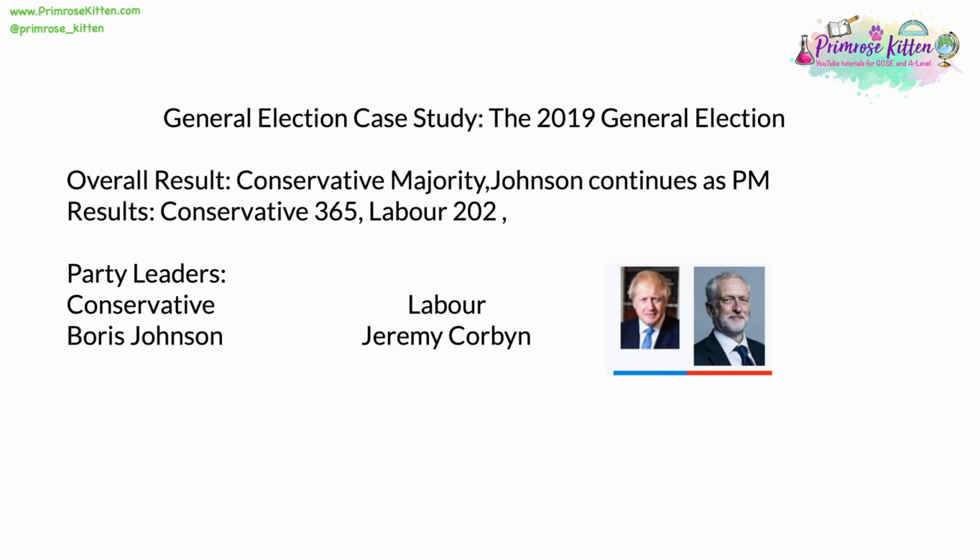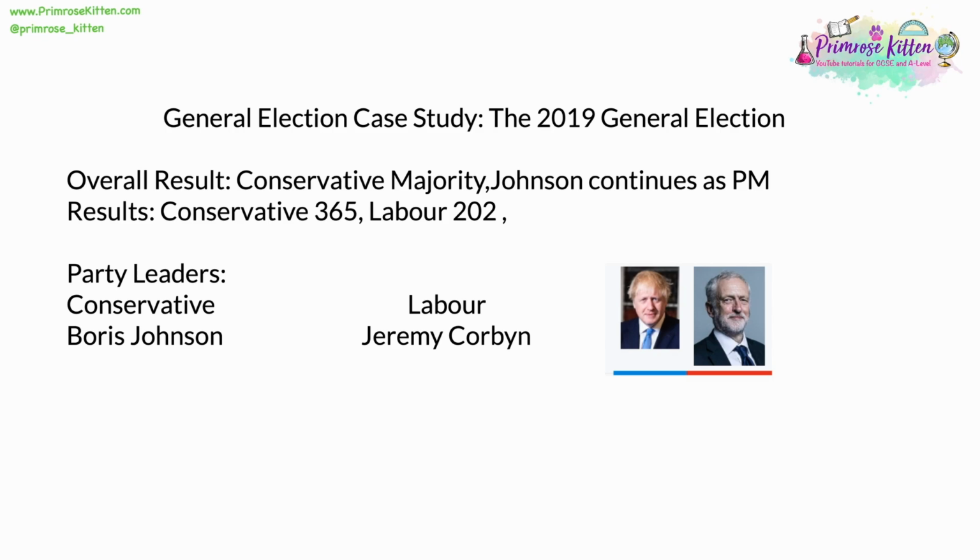Lastly, we will look at the most recent general election at the time of writing, the 2019 general election. The overall result of this was a Conservative majority, with Boris Johnson continuing as Prime Minister. He had recently taken over from Theresa May after winning the Conservative leadership election. This was therefore not an election in which he would be elected as a new Prime Minister coming from being leader of the opposition, but one in which a sitting Prime Minister would continue on in that role.